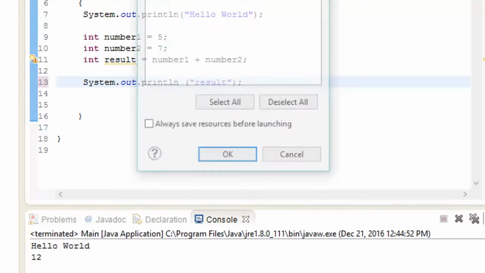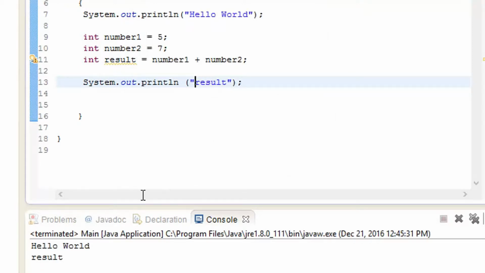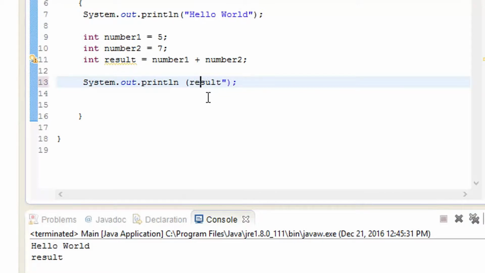Let me just run this and see if that works. Always save before launching. Okay, now it is not going to give me the prompt again and again. It is showing the word result, because this was not matching the variable. That's the reason it gave me this result over here. So let me backspace this one. I deleted this, and now when I run it again, it shows 12.